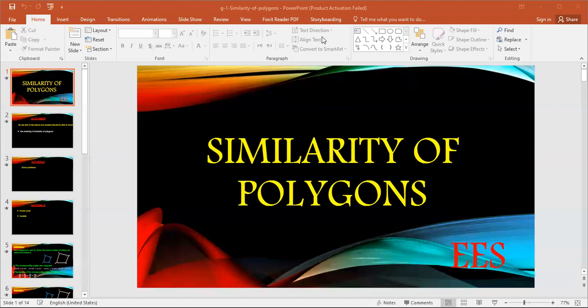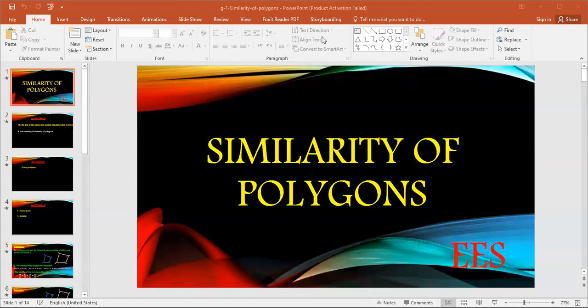For example, here you have polygon ABCD similar to polygon XYZL. Find the scale factor of similarity of polygon ABCD to polygon XYZL, and find the lengths of the unknown sides and the measures of unknown angles. Here, the given is ABCD similar to XYZL. At first, I will find the measure of all angles.